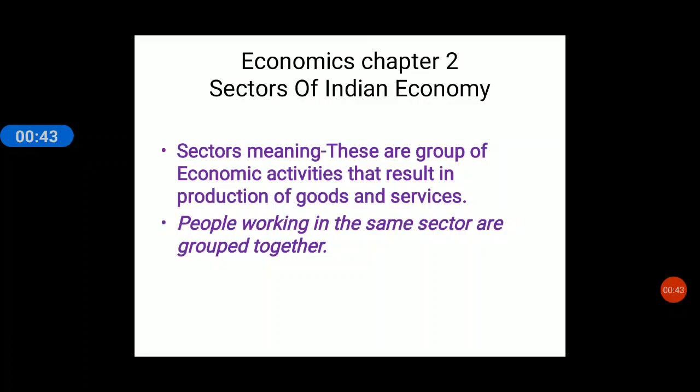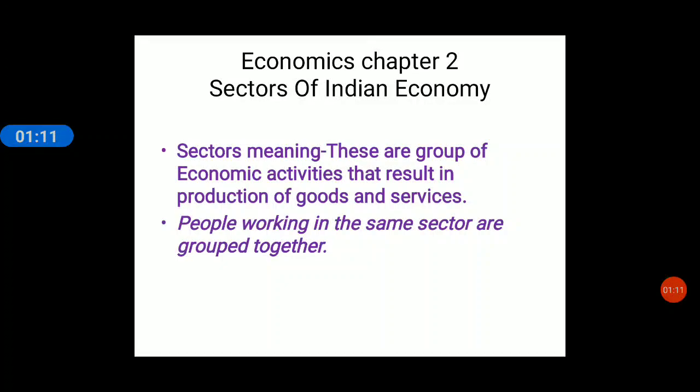Okay, what is the meaning of a sector? Sectors are groups of economic activities that result in production of goods and services. In simple words, all the work we do, suppose your daddy is a doctor or I am a teacher or someone is working in the bank or someone is a driver, right?